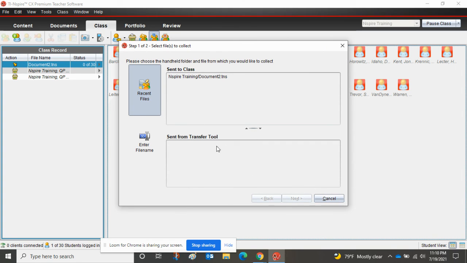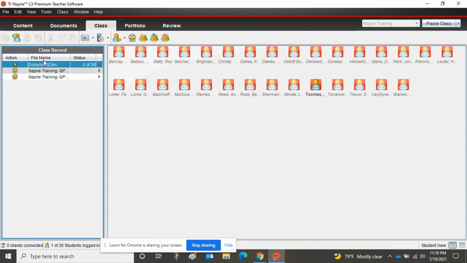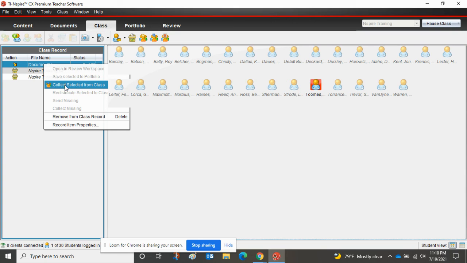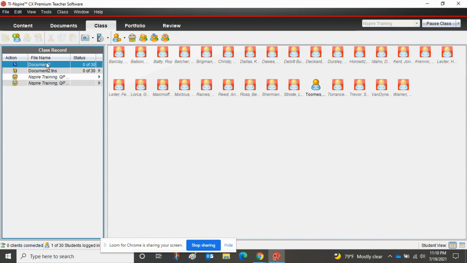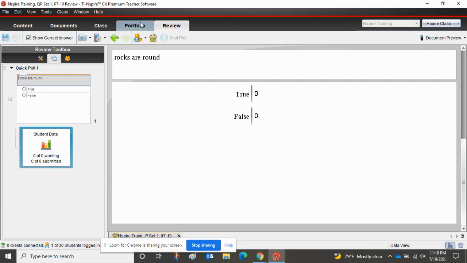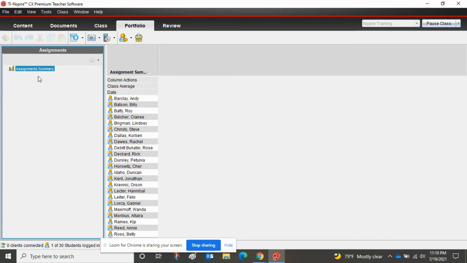But right now there's nothing there to collect, so it's not going to collect it. Let's see. There we go. And it's collected all the documents. Okay, so it shows me all the students are collected. And then I can go and review. Look at the portfolio. But again, there's no data here, so that's why nothing's showing up.